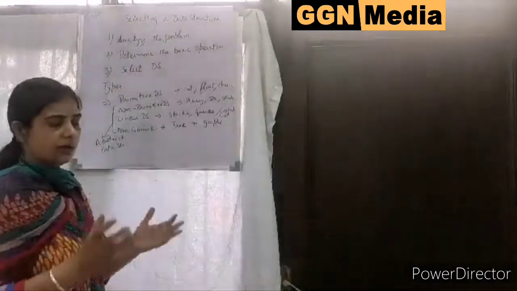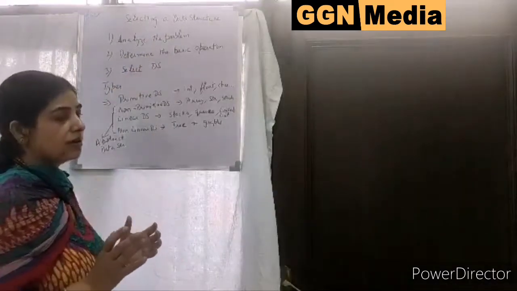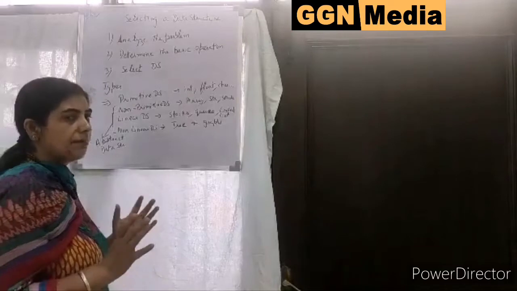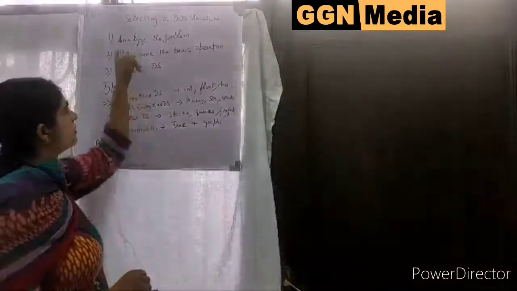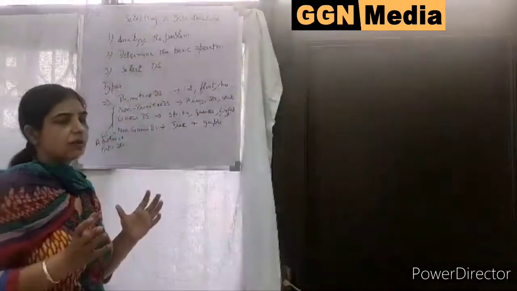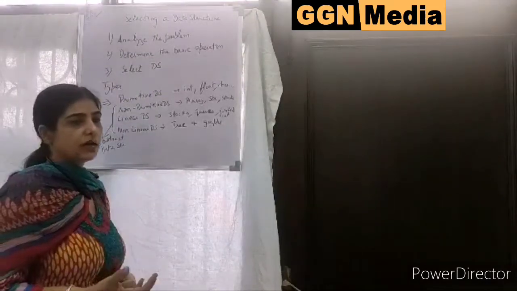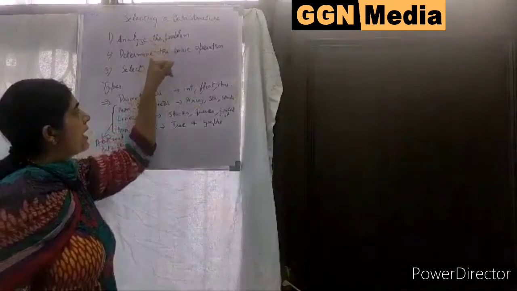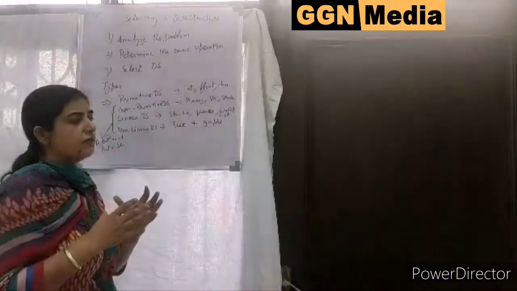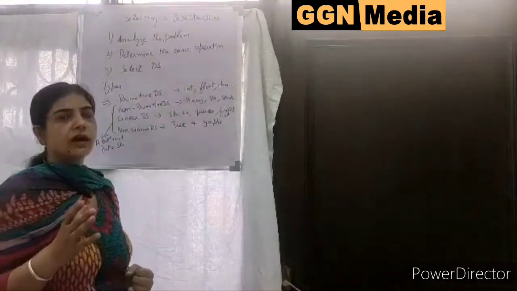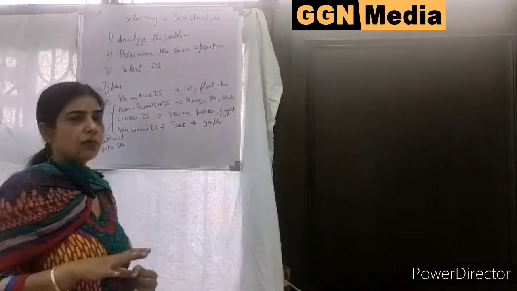Now, next we are going to see how to select a particular data structure. If we are selecting a data structure, what points should we remember? First, I will analyze the problem, what is to be done. Analyze means what is the problem and what is to be done on it. Then I will determine what the basic operations are to be done on that problem.